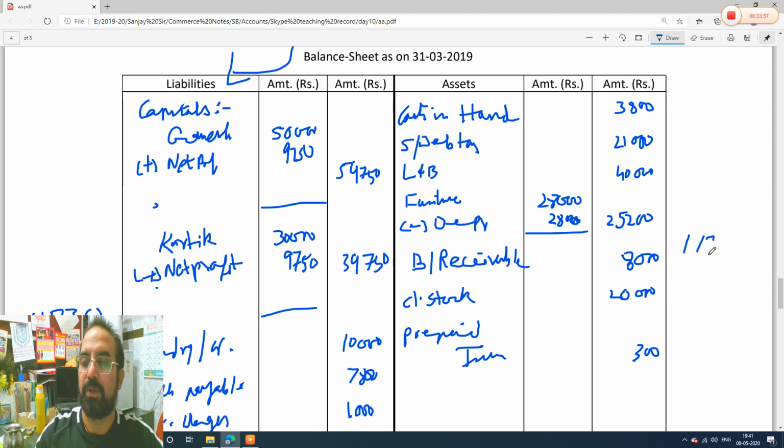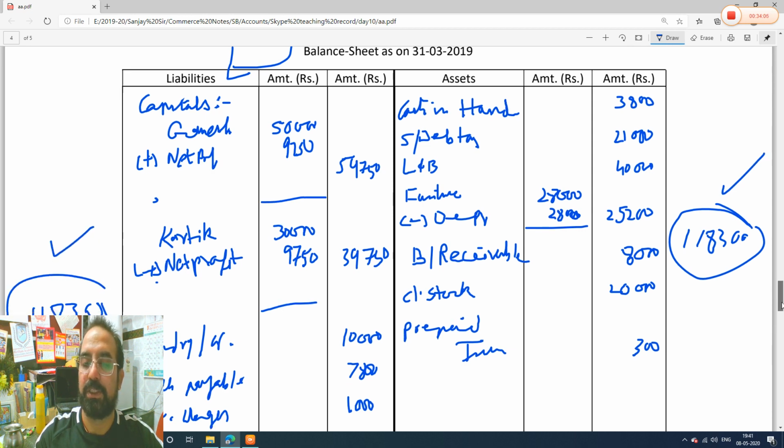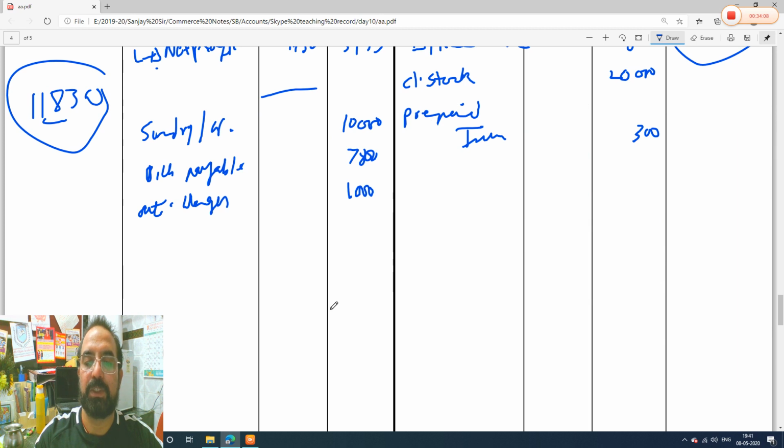So is this the same? Yes, both are the same, which means our answer is correct. Our answer tallies. So the balance sheet must tally at the end.